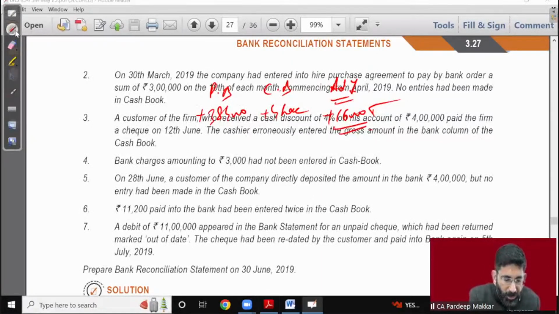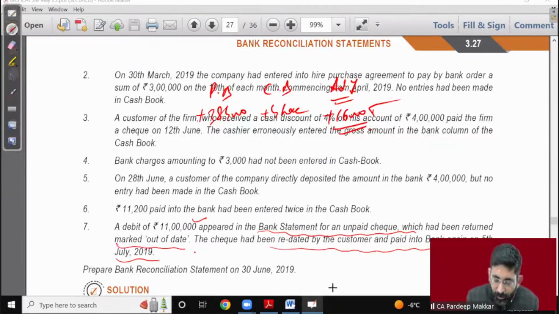A debit of rupees 11 lakh appeared in the bank statement for an unpaid check which has been returned marked out of date. The check has been redated by the customer and paid into the bank again on 5th of July 2019. So we have received a check from some customer for rupees 11 lakh, and a debit of rupees 11 lakh appeared in the bank statement for an unpaid check which has been returned marked out of date.